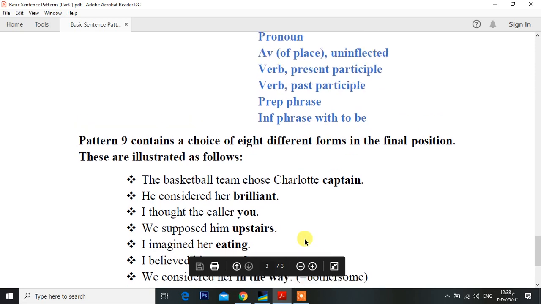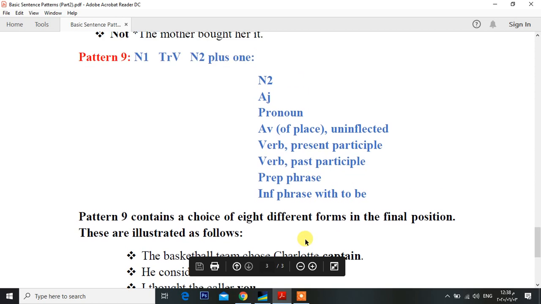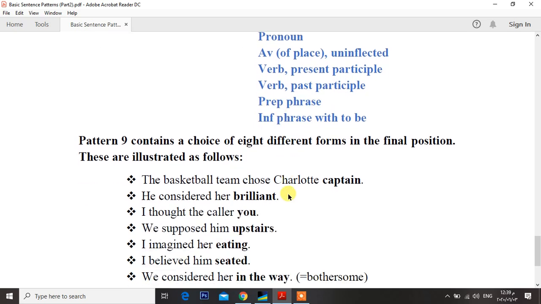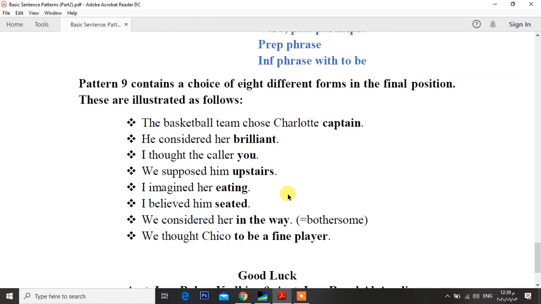So in part 9, we have 8 choices for the last position after N1, transitive verb, and N2: N2, adjective or adjectival, pronoun, adverb of place, verb in the form of present participle, verb in the form of past participle, prepositional phrase, and infinitive phrase with to be. We have finished the rest of the basic sentence patterns.